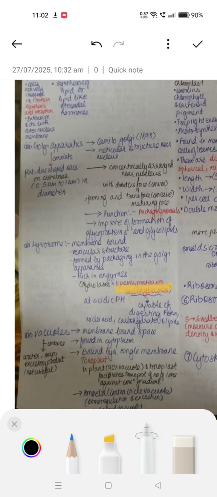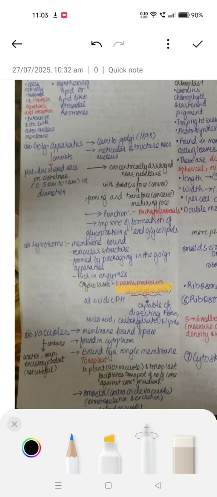Now vacuoles are membrane-bound spaces found in the cytoplasm, bound by a single membrane called tonoplast. In plant cells, it occupies 90% of the volume, and tonoplast facilitates the transport of substances against the concentration gradient.